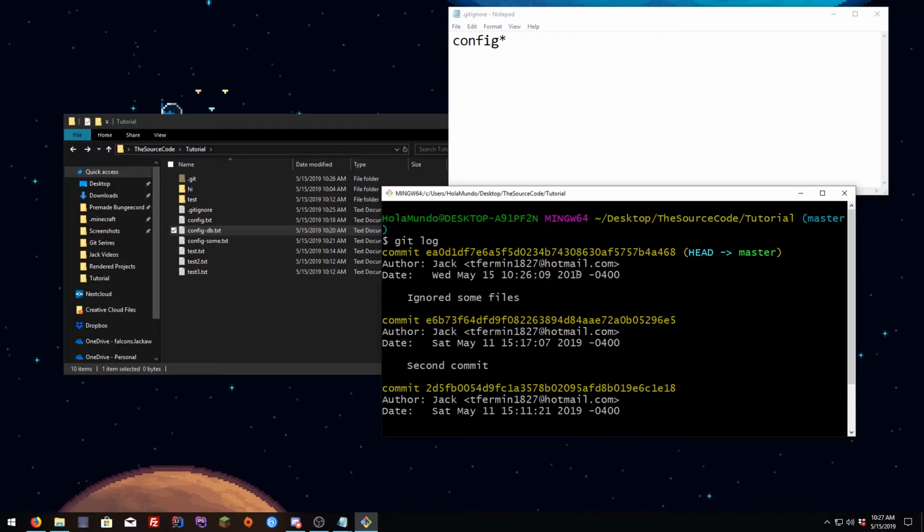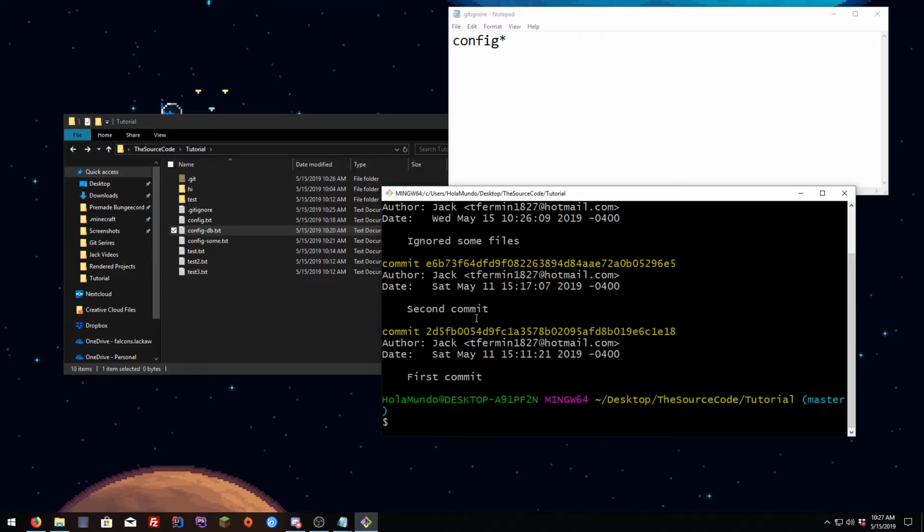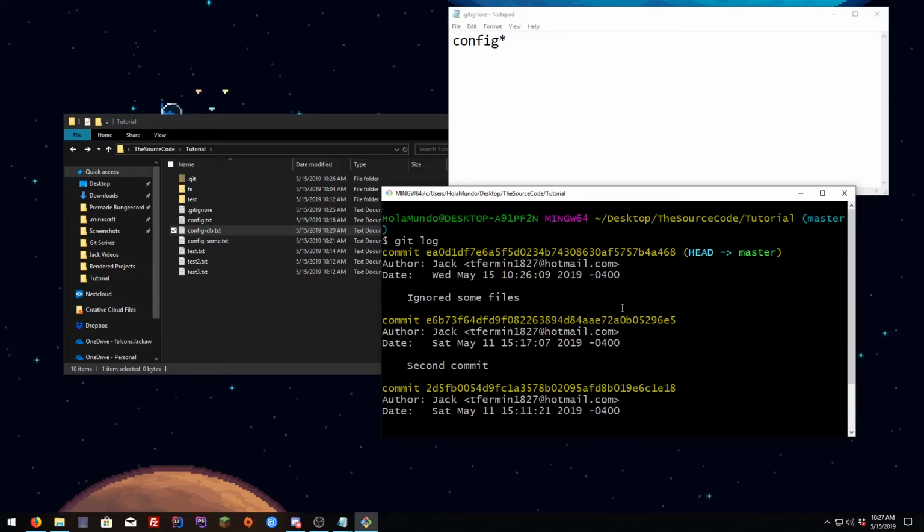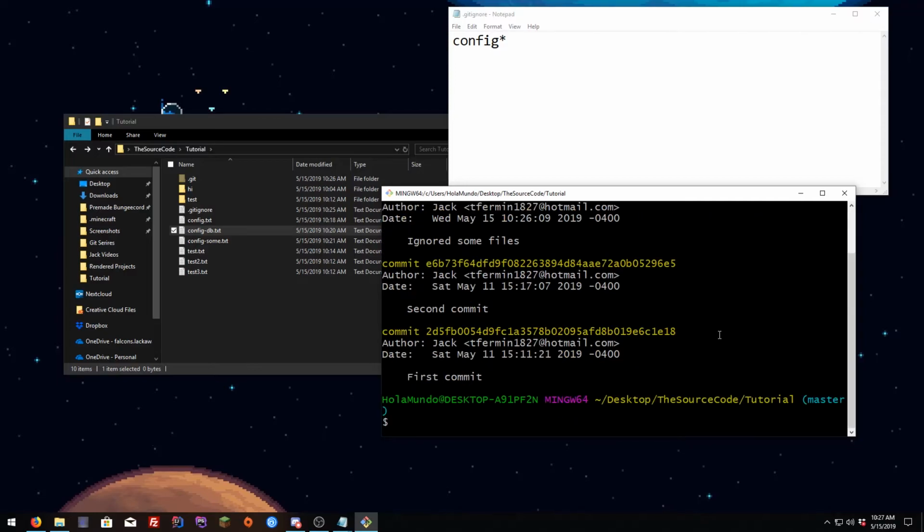So if we want to, let's say for the first episode we did a second commit and the first commit, if we want to redo or revert these changes, you can just copy this hash ID and hit Control Insert to copy. You cannot use Control C to copy, you have to use Control Insert. Then you type git revert and then Shift Insert to paste the hash ID there.